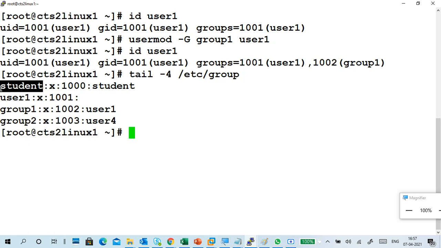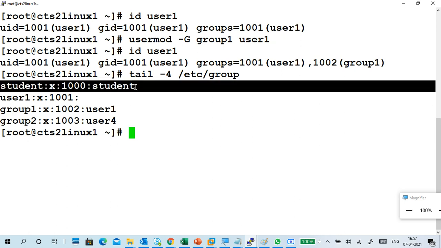See, student is a group, user 1 is a group, group 1, group 2. In group 1, it's showing user 1, but in group 1, other users are there, no? Group 2, group 3, group 4 are in group 1, but it is not showing all the things, it is showing user 1 only. Why is it showing user 1? Because for user 1, group 1 is a supplementary group.